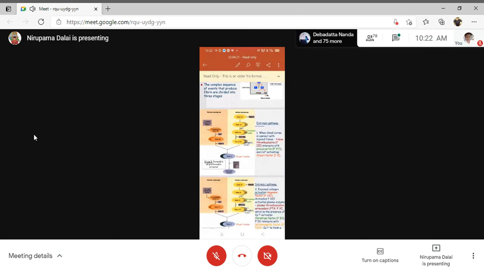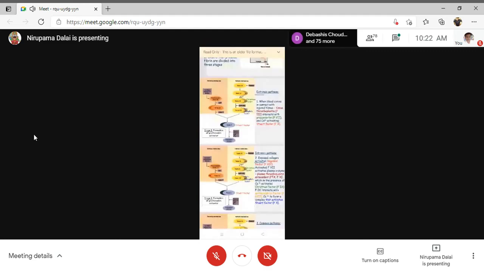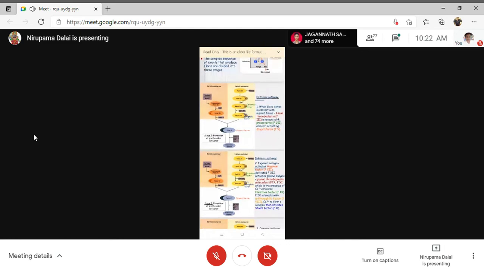Whenever blood comes in contact with a glass surface, blood coagulation will be initiated by the intrinsic mechanism. But if there is any tissue damage and a tissue protein like tissue thromboplastin comes out, then instead of going through the intrinsic mechanism, it will be diverted and blood coagulation will be carried out by the extrinsic pathway.